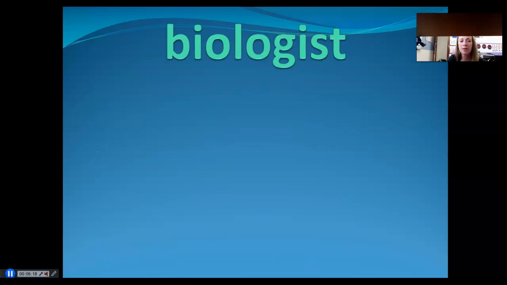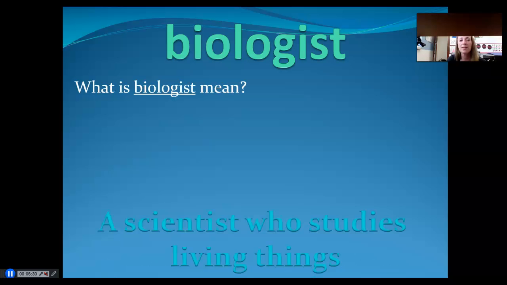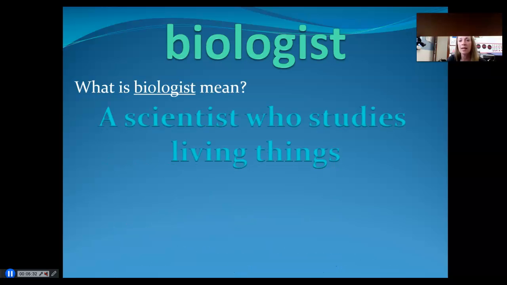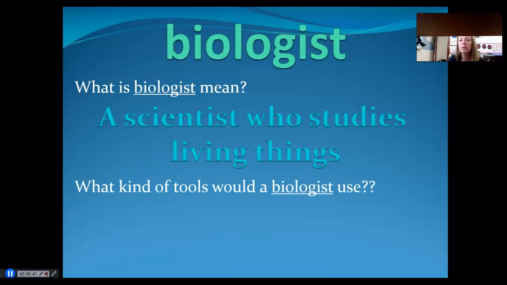Do you know what this word says? This word says biologist. Can you say biologist? Very good job. Do you know what a biologist is? A biologist is a scientist who studies living things. So a biologist goes and studies anything in nature that is living. What kind of tools would a biologist use? So if you were a scientist who studied living things, what might you use?